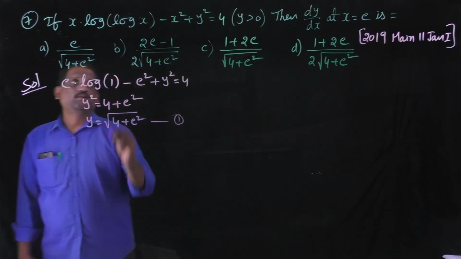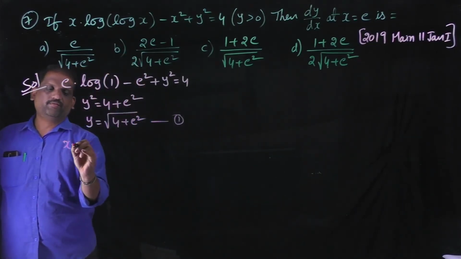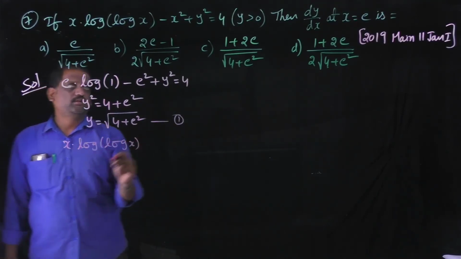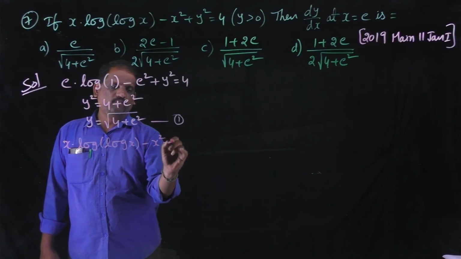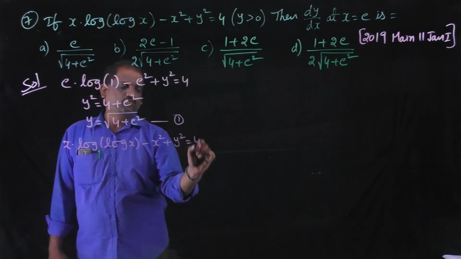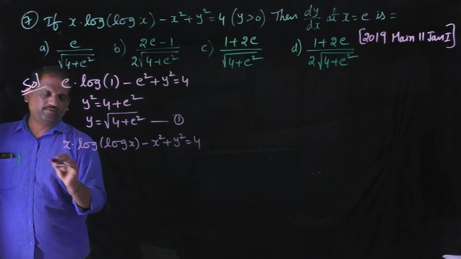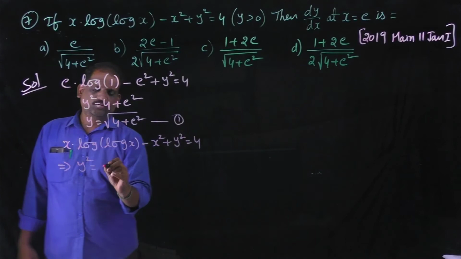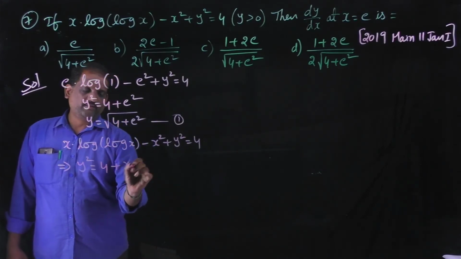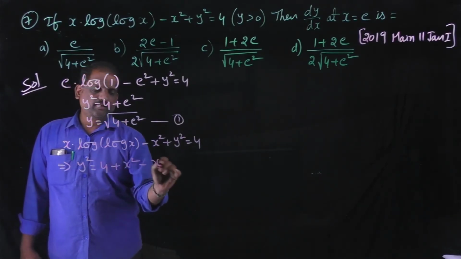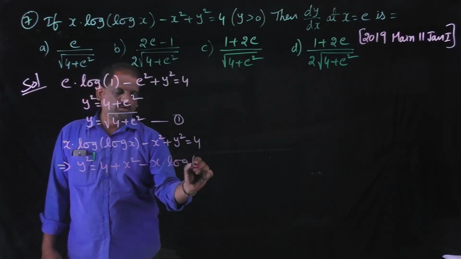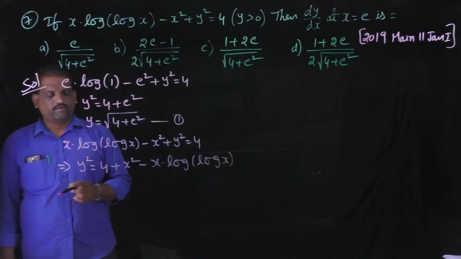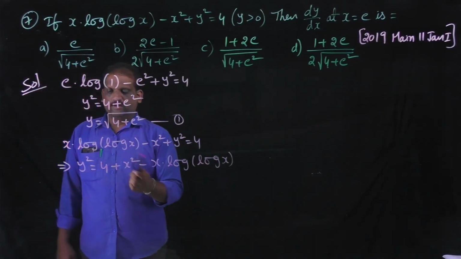Equation number 1. Let the given function be x into log of log x minus x square plus y square is equal to 4. That implies y square is equal to 4 plus x square minus x into log of log x. Now we are differentiating both sides with respect to x.